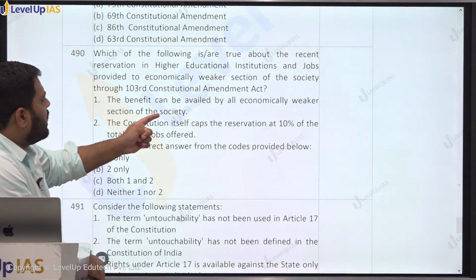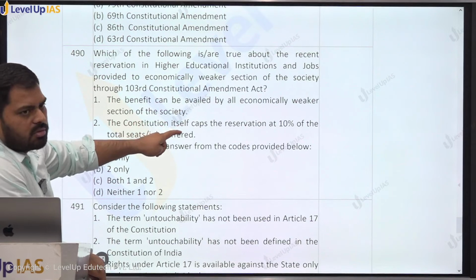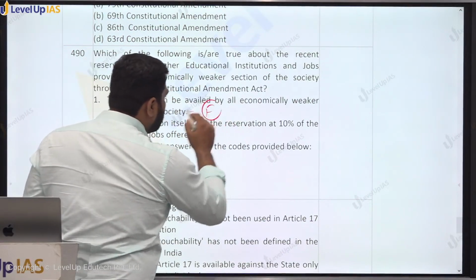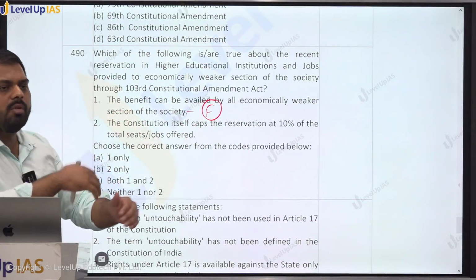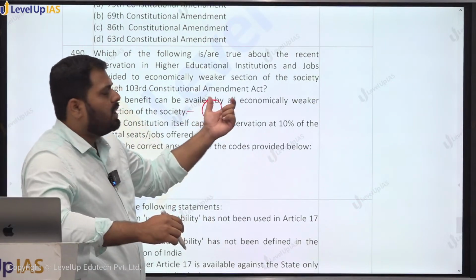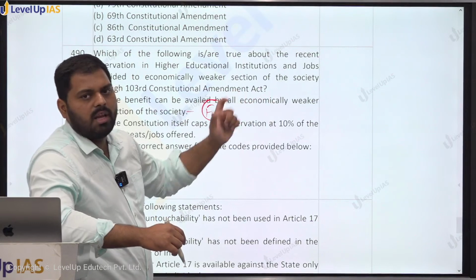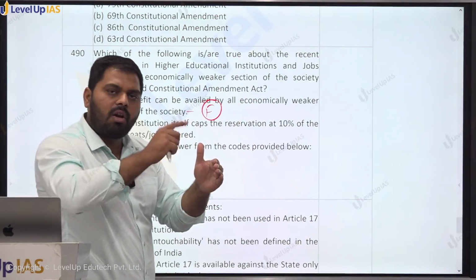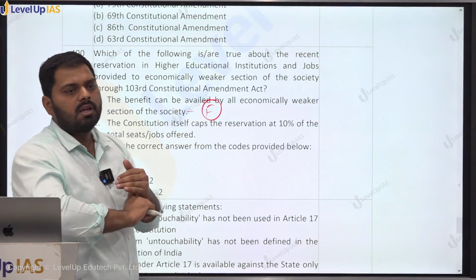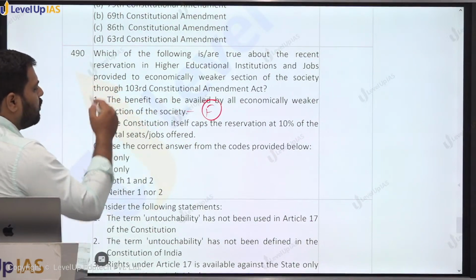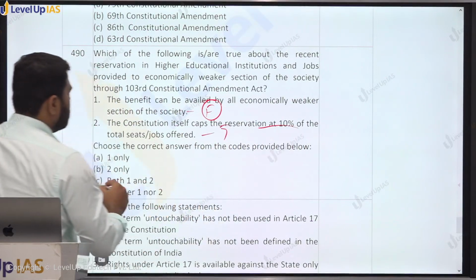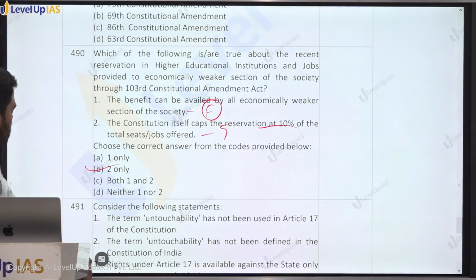The benefit can be availed by all economically weaker sections of the society. It is false. There may be economically weaker sections among SCs also, among STs also, but they cannot avail this 10% benefit. This is only applicable to those persons who belong to the economically weaker section and who are not already given any caste-based reservation, right? So this will be false. Constitution itself capped the reservation to 10%. We have seen this. So this is a true statement.